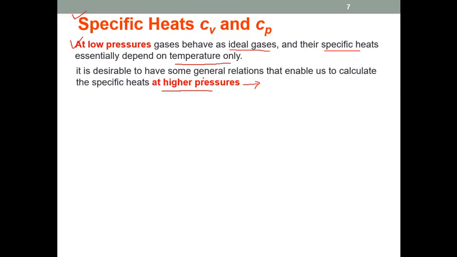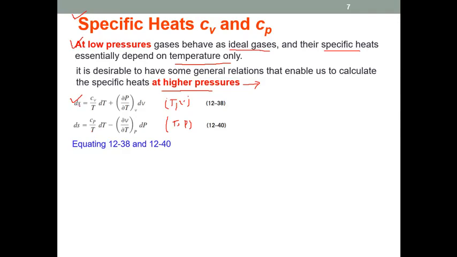Now, how to develop a relationship for Cv and Cp for the general cases, which is applicable for real gases as well as for ideal gases. We can utilize the previous two equations. One was used when S was a function of temperature and specific volume, whereas the second is when S was a function of temperature and pressure. In the previous slide, we derived these two equations, so both are equal to delta S. So what if we equate these two equations? Because this is also delta S, this is also equal to delta S, we can equate these two equations.